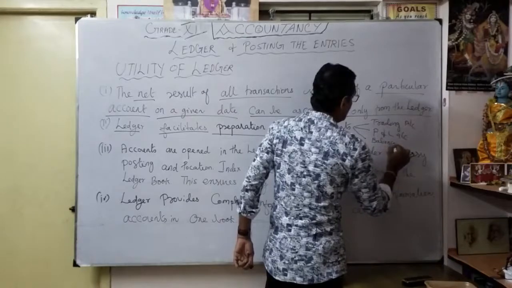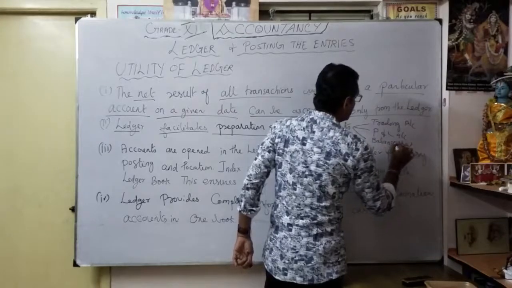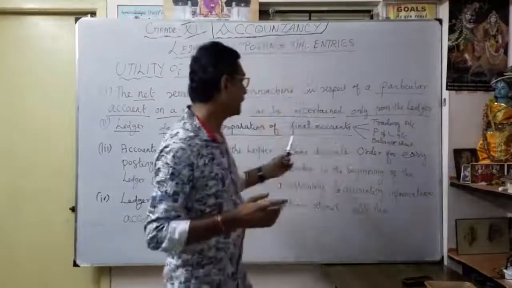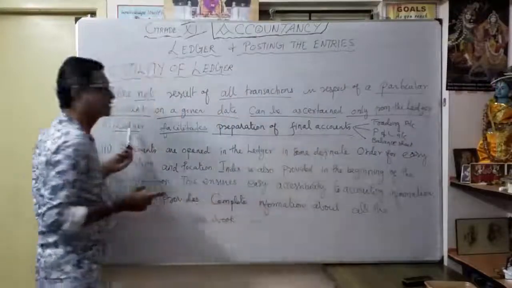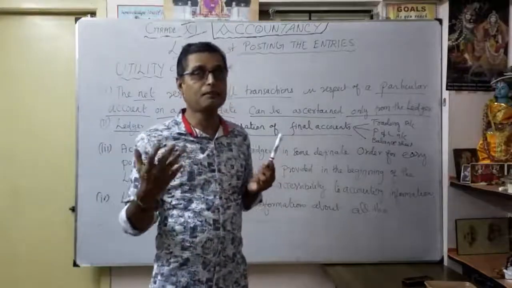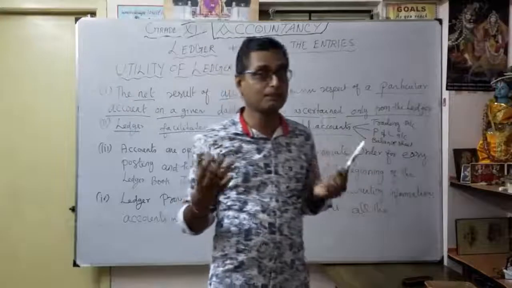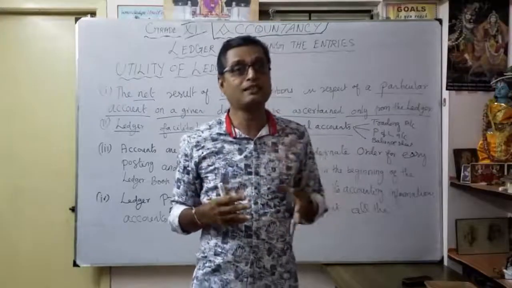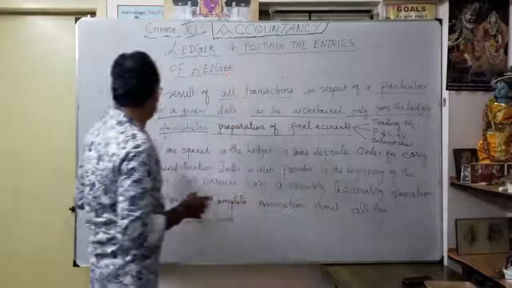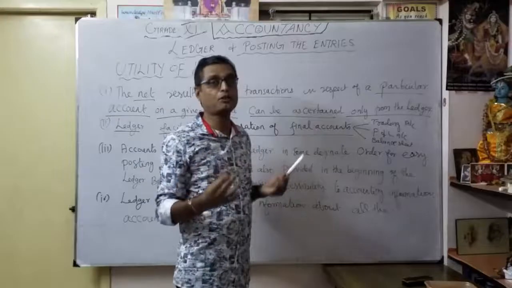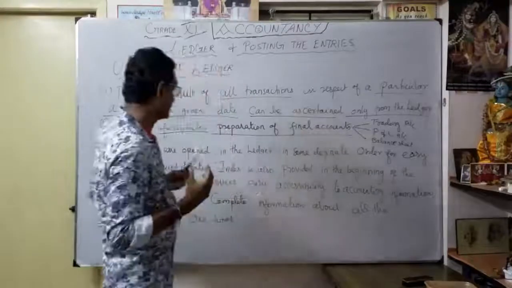What is the meaning of the balance sheet? It gives the financial position of the company. How are you going to prepare all these final accounts? Only from the ledger. Without the ledger, you can't prepare the trial balance, and without the trial balance, you cannot prepare a financial statement. The financial statement is very, very important for internal and external users. That's why the ledger facilitates the preparation of final accounts. That is the second important utility of the ledger. Then the third one.